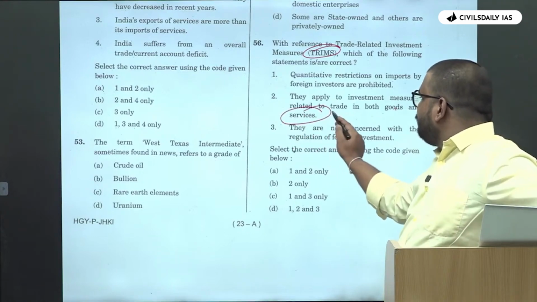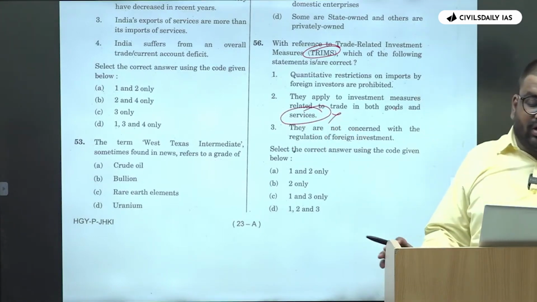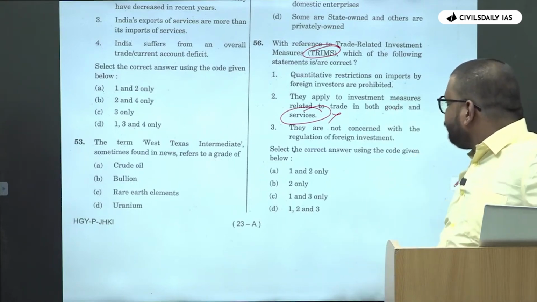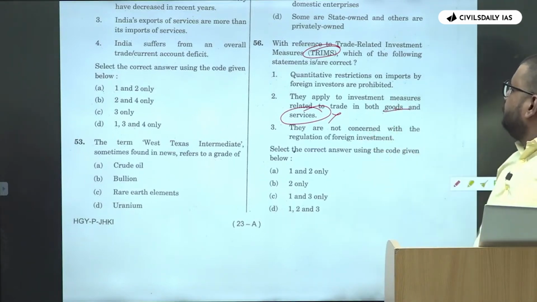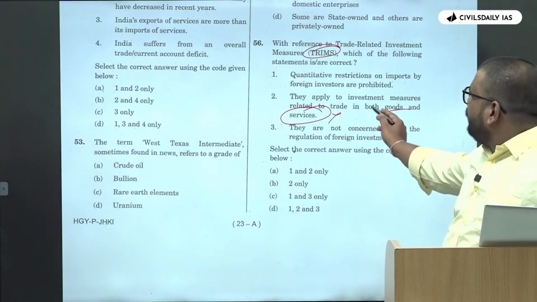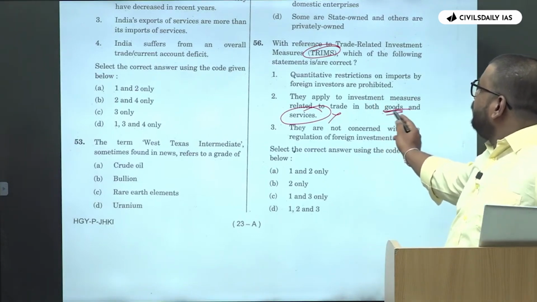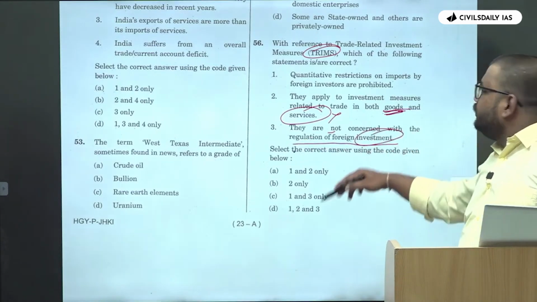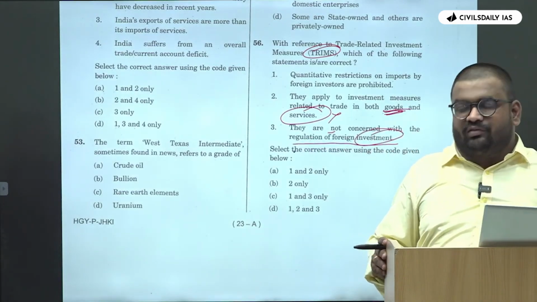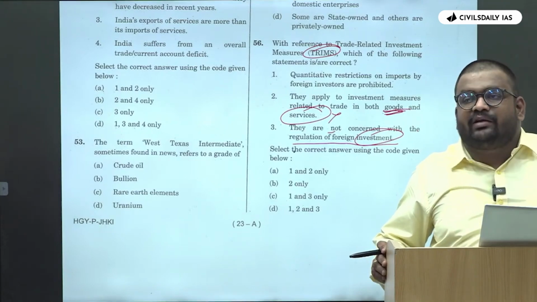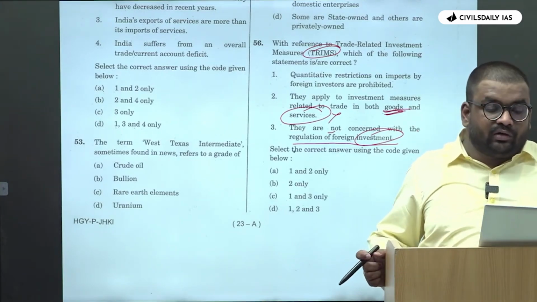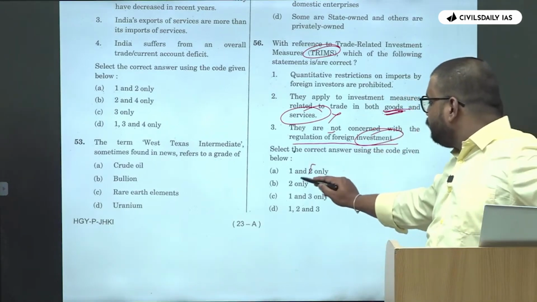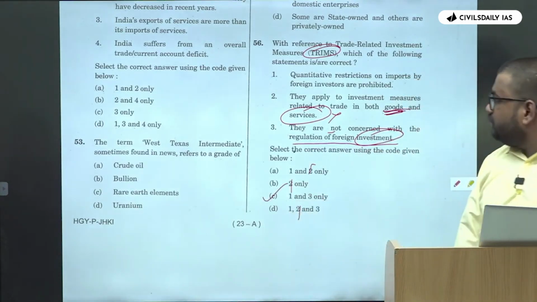So this is your elimination. Okay, TRIMS is not related to trade in services. It is only related to trade in goods. And as they are only related to trade in goods, automatically they are not concerned with regulation of investment. They are only concerned with trade and trade barriers. They are not concerned about the investment. This also becomes correct. So if you eliminate 2, you will automatically get your answer as 1, 2, and 3.